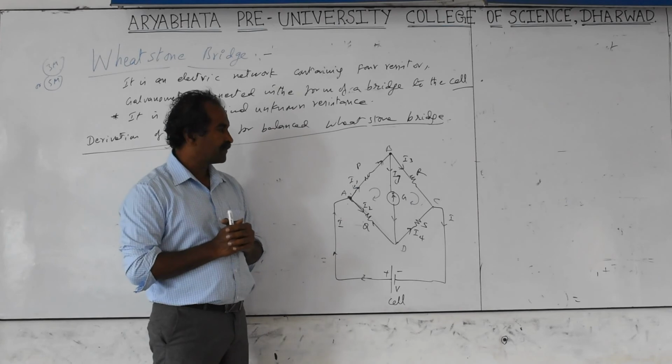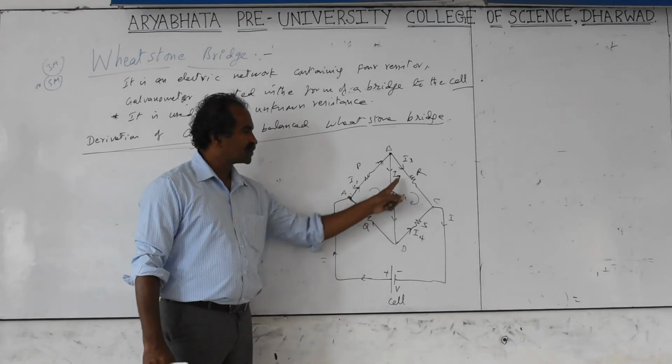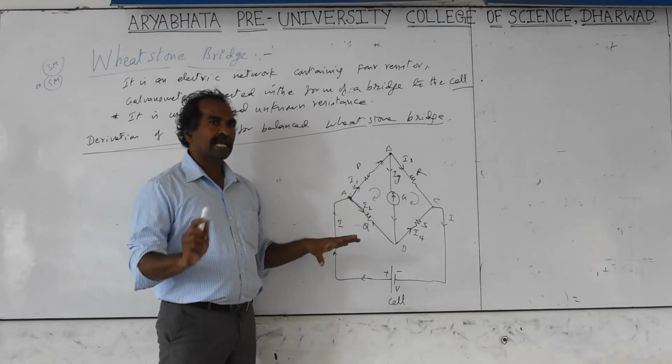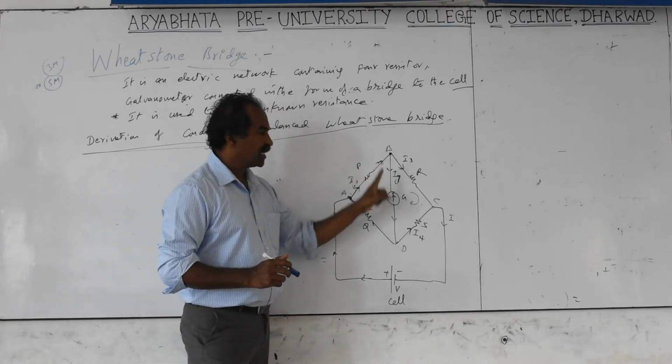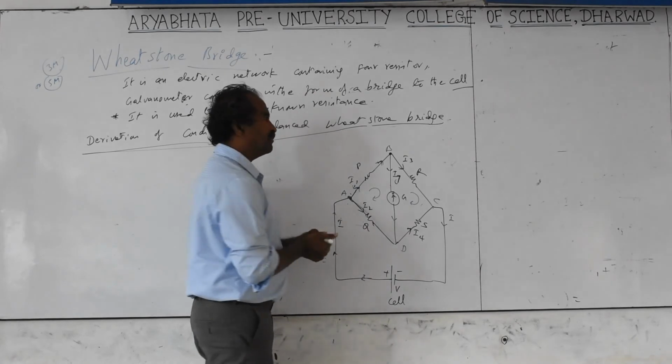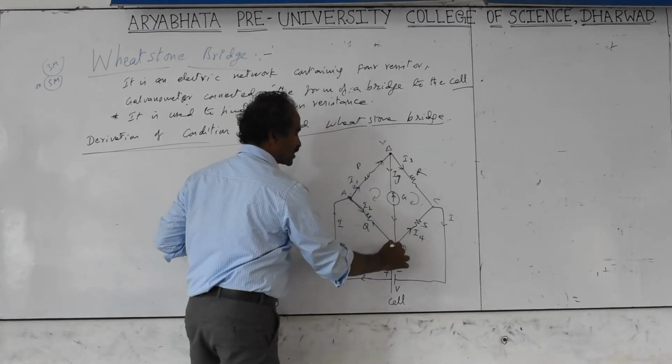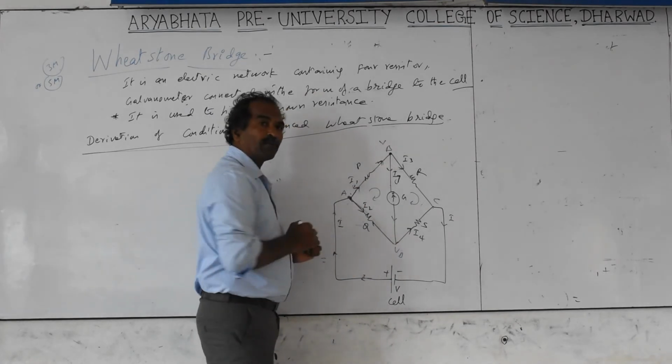Okay, another thing. You keep on adding the voltages for this loop, for this loop. There is a condition called the balancing condition. Balance of the potential bridge takes place when the potentials at B and D are equal, whenever VB is equal to VD. A potential difference is compulsorily required for the current to pass.